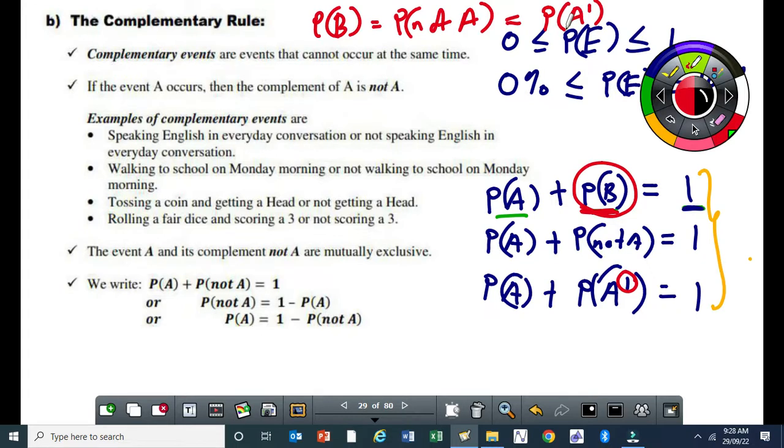Okay, this is another probability notation. It's a prime, it's like an apostrophe. So it's A and it's like a 1 on the top right hand side of the A. You might see it, but don't stress about that. If you see it in the paper, please be aware that this is the same as not A. They are exactly the same. It's the same notation. Even the meaning is the same.